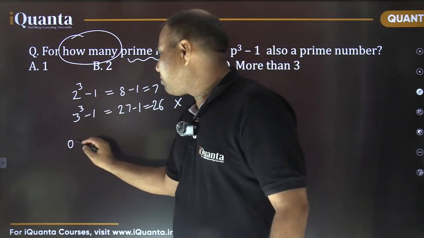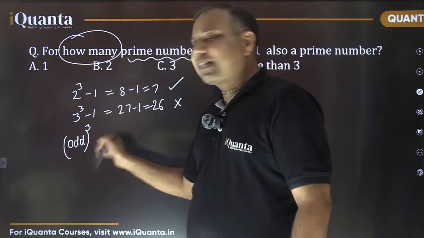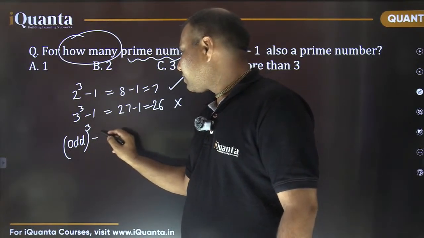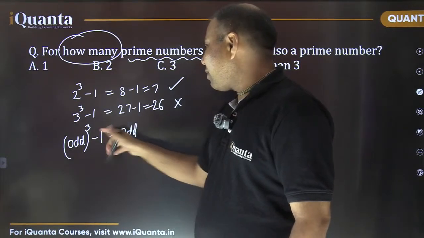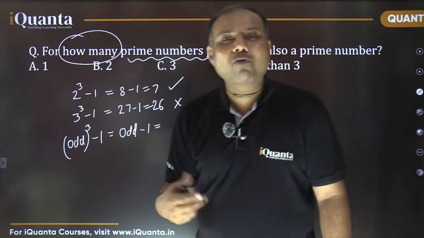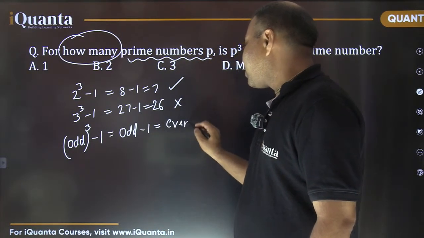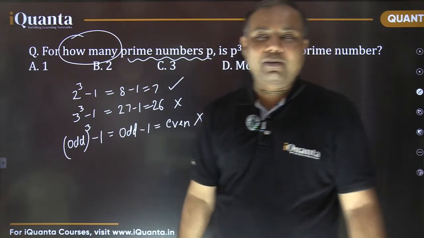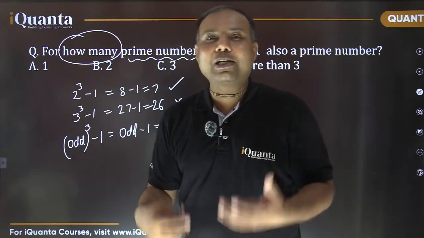So the cube of an odd number will always result in an odd number, right? And when you subtract 1 from an odd number, what will be the result? It will be an even number which cannot be a prime number. Okay? So there is no need to check further.